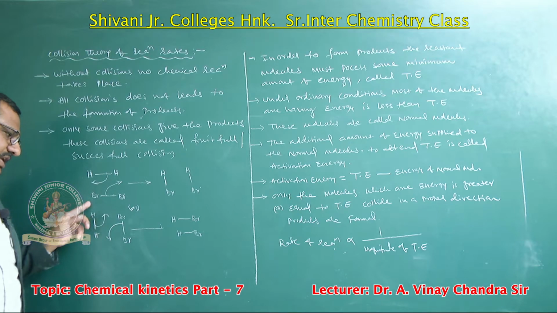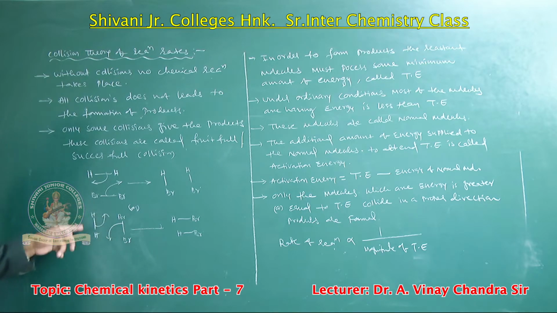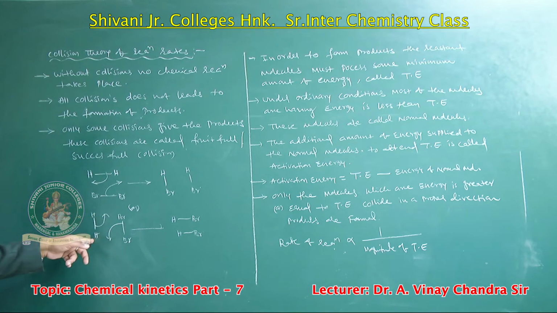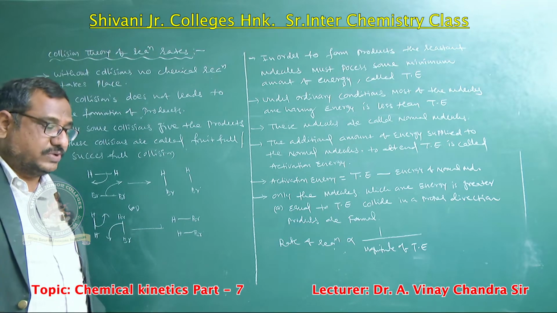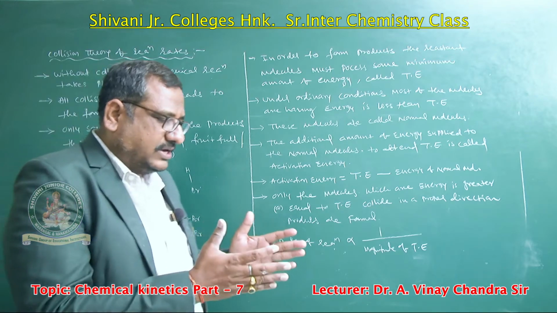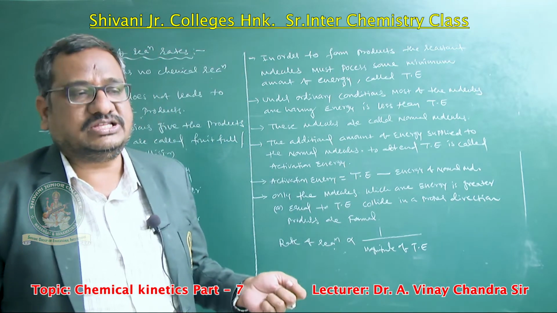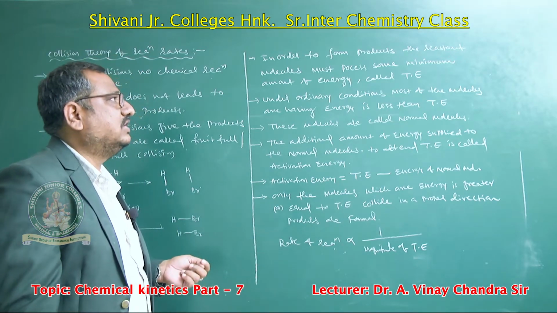Or, in the case of this other arrangement, here is the hydrogen molecule and here is the bromine molecule. Here electron transmission takes place, and due to that we get hydrogen bromide. So molecules that have the proper direction give a proper collision. Molecules that do not have the proper direction do not give a proper collision leading to the product.